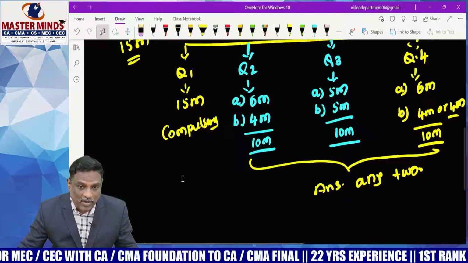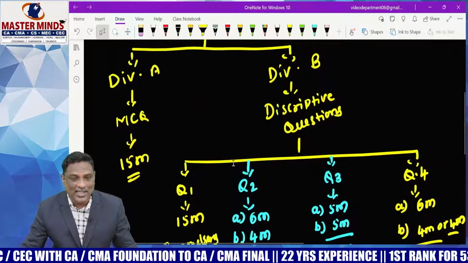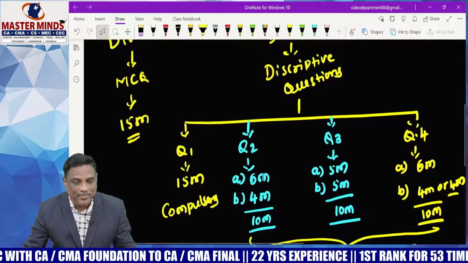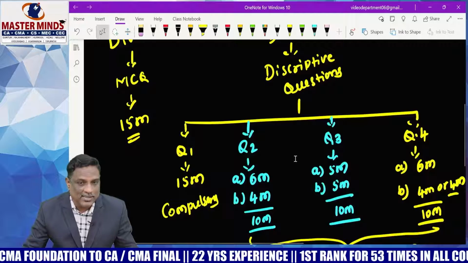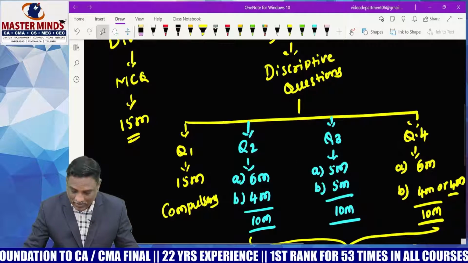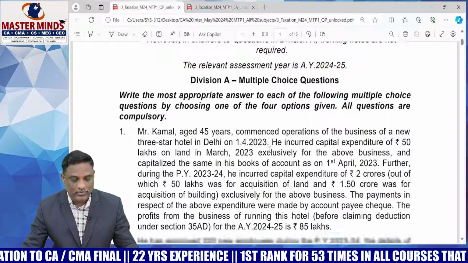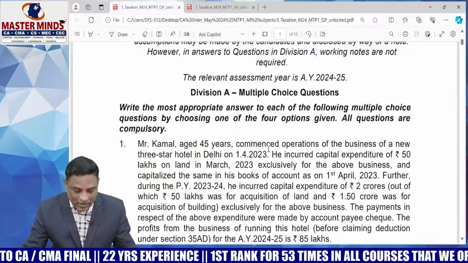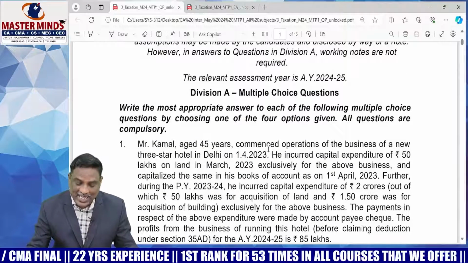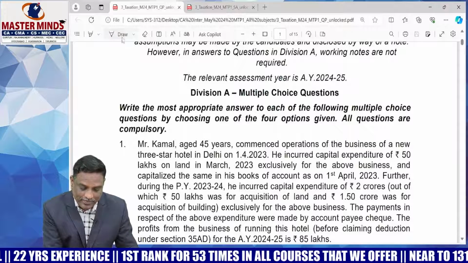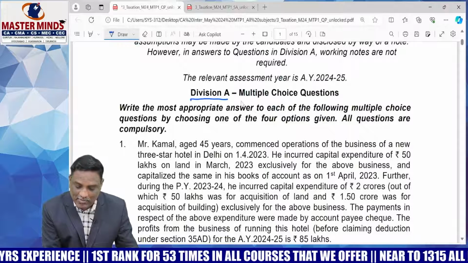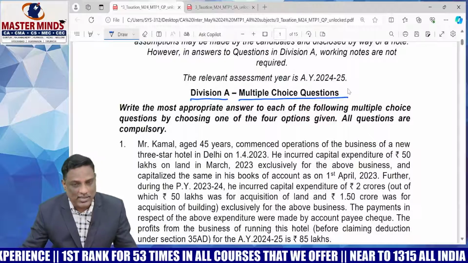So this is the overview of the MTP released by ICAI. Have you understood? Now coming to the analysis of the MTP. Question number 1, Division A, is multiple choice questions, total 15 marks.